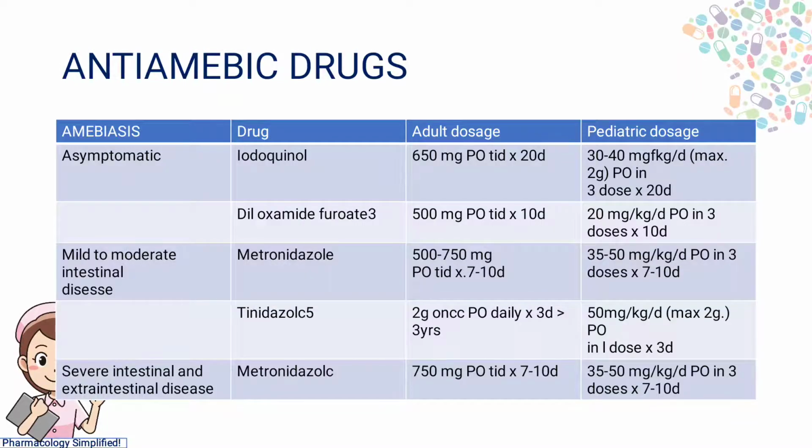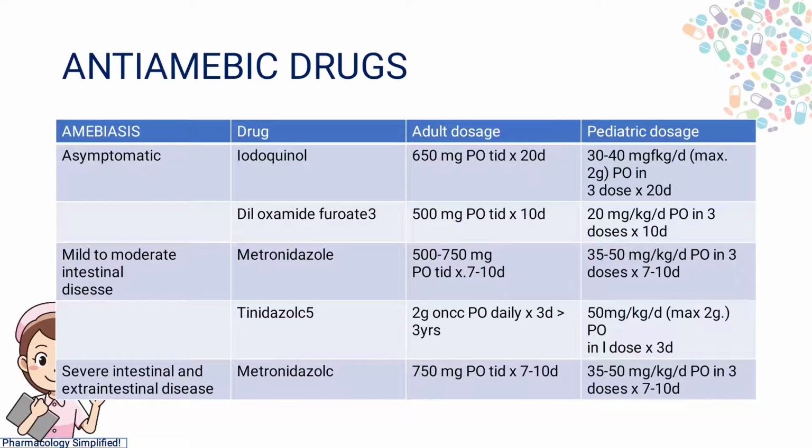Here we see the doses of antiamoebic drugs. For asymptomatic amoebiasis, we use iodoquinol, which for adults is 650 mg orally thrice a day for 20 days. For pediatrics, 30 to 40 mg per kg per day, maximum 2 grams orally in 3 doses for 20 days. And diloxanide furoate is 500 mg orally for 10 days in adults, whereas 20 mg per kg per day orally in 3 doses for 10 days in children.